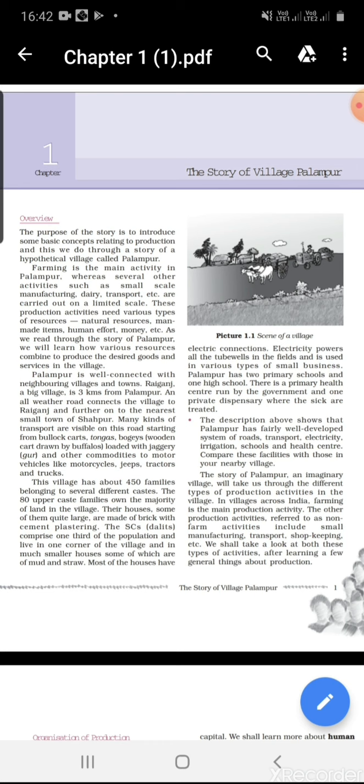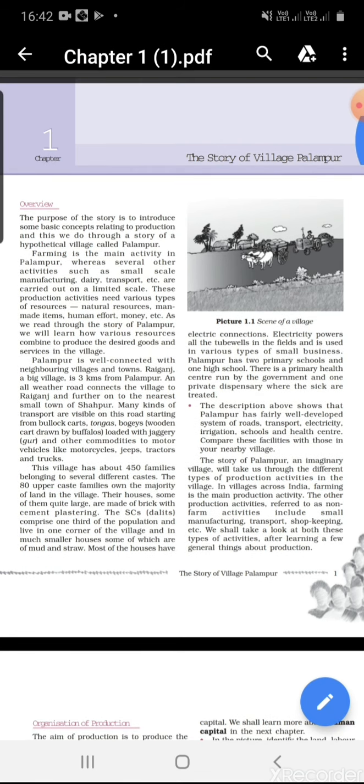Bullock cart is visible. Tanga is also visible, which is a wooden cart drawn by horses. Now boggage. This is also a wooden cart, mostly drawn by buffaloes, and it is mostly used for carrying jaggery, means gur. Besides that, we can also see motor vehicles like the motorcycle, jeep, tractors, and truck.